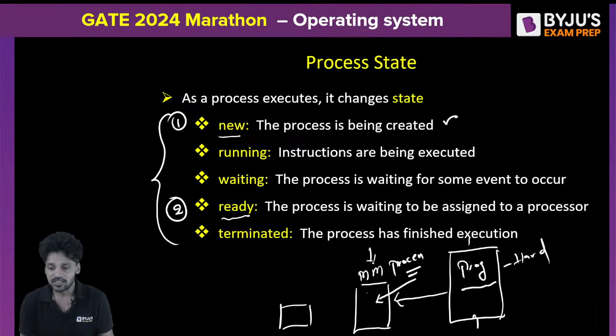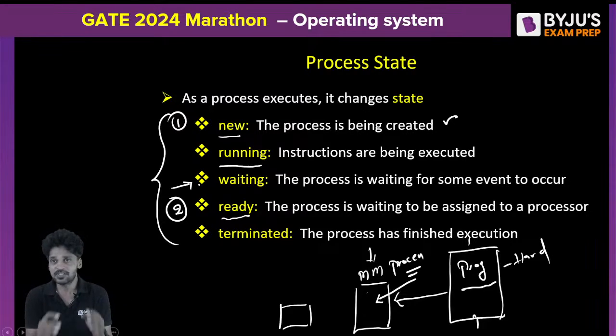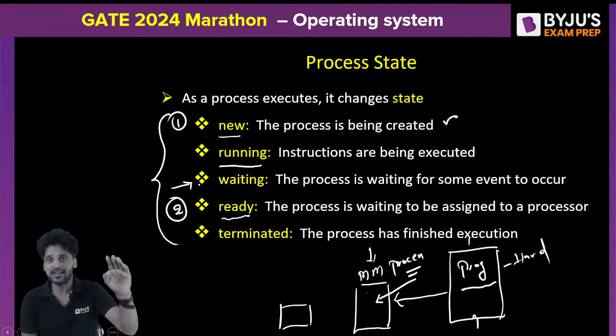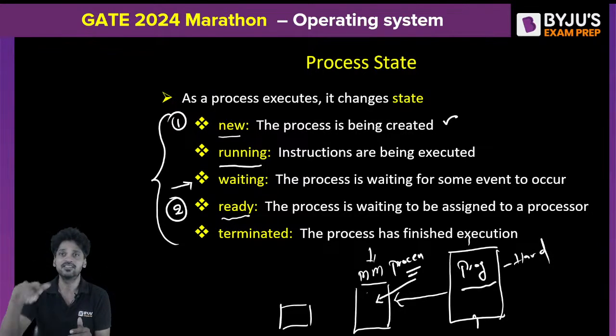And the third one is the running state. After a program is transferred to the main memory, sooner or later it will get selected by the CPU. The moment the CPU selects this program for execution, and as it is executing, this program is said to be in a running state. Right after the running state, the program may go to the waiting state. For example, your C program may require executing a printf statement. When the printf statement is being executed, your C program should go out and wait at the monitor, because the monitor is not a part of the CPU. Monitor is an output device.